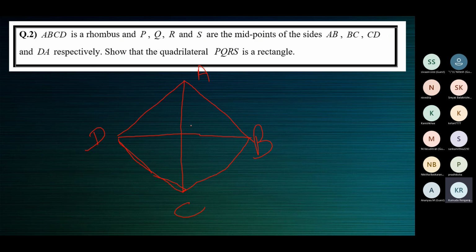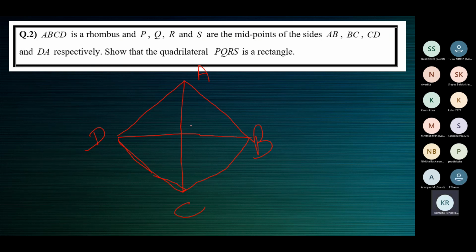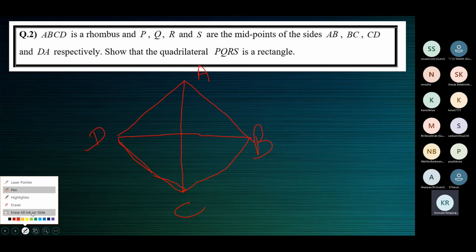ABCD is a rhombus, so all sides are equal. It's a parallelogram in which all sides are equal. I'll connect the diagonals.